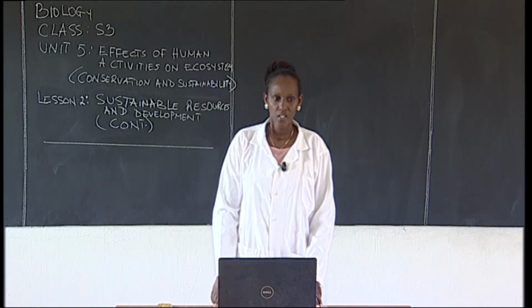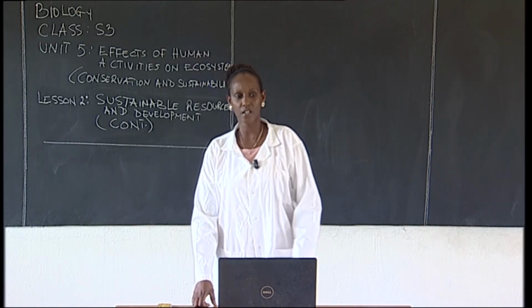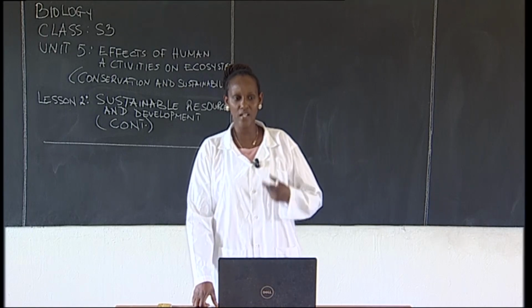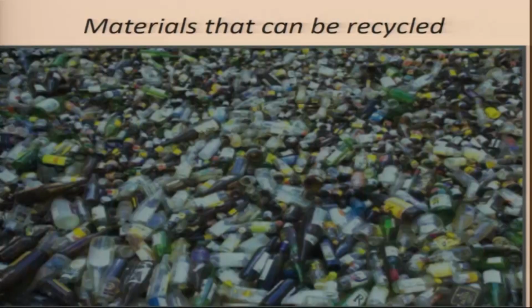All right? So companies like the Company for Environment and Development is a recycling company which deals with organic wastes. Hospitals, schools, and residents are the major suppliers of those organic wastes. All right? Good. So these are some of the materials that can be recycled.